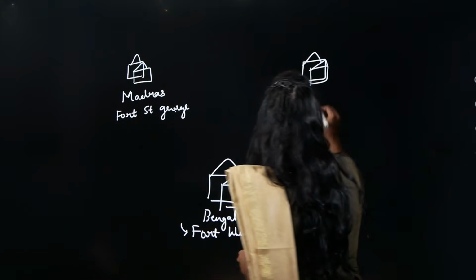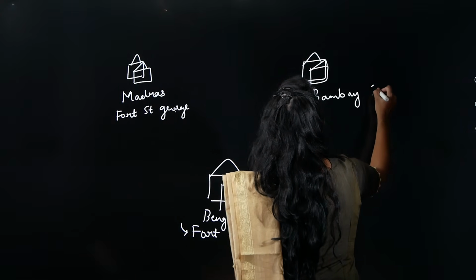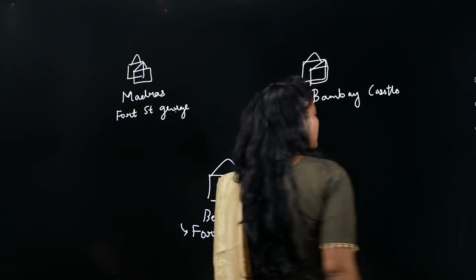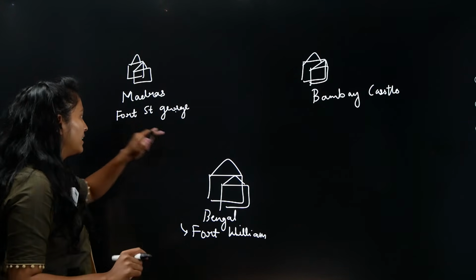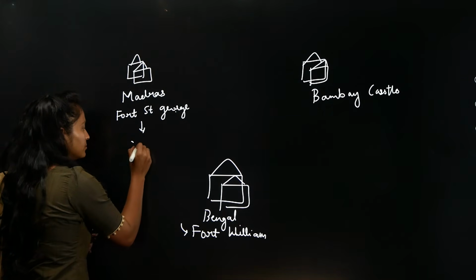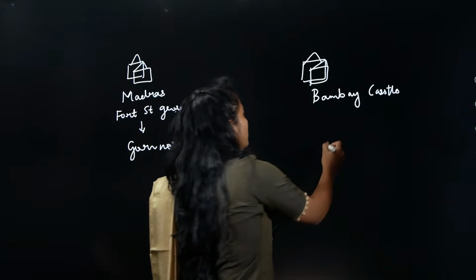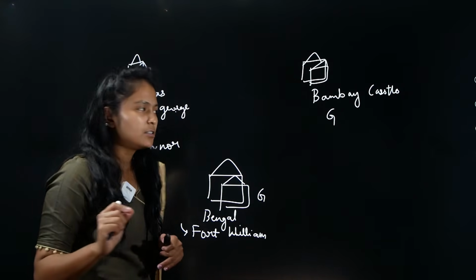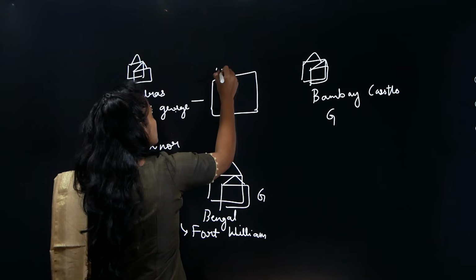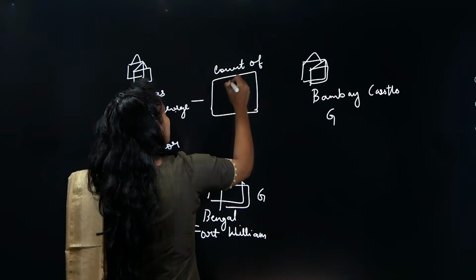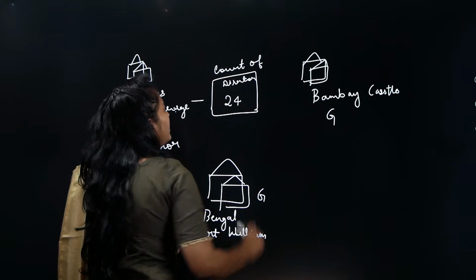And then the next important one is in Bombay, which is also called Bombay Castle. Now please try and understand, each factory had a governor. Here one governor, and there was one more governor here. All these governors would report to a body called the Court of Directors, and they were 24 in number.